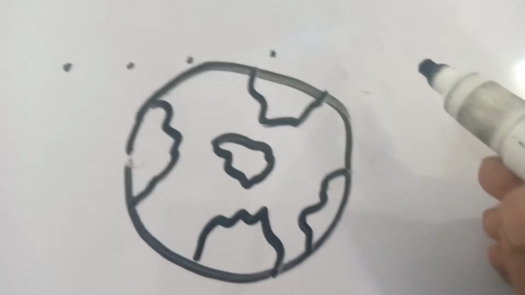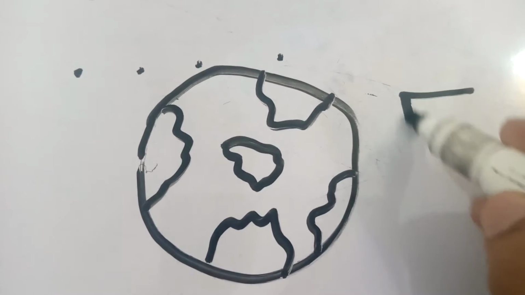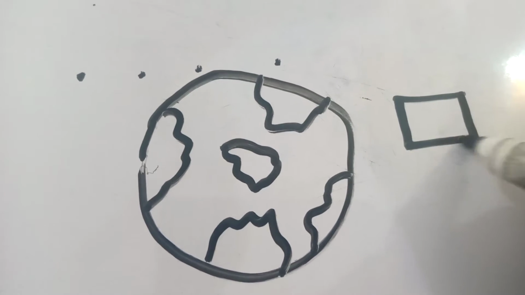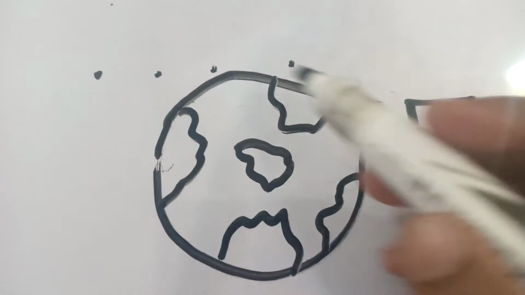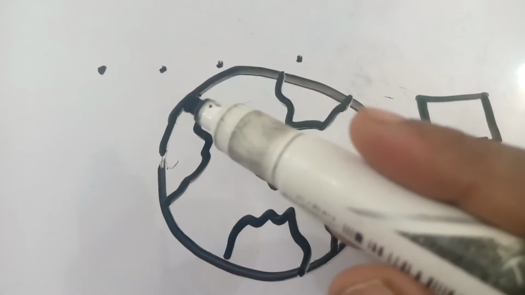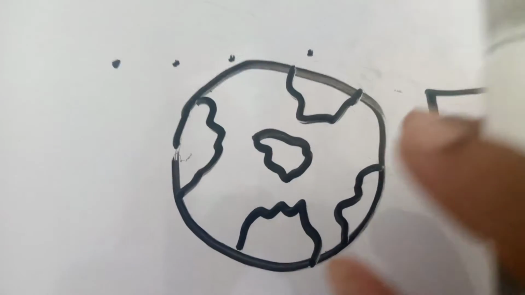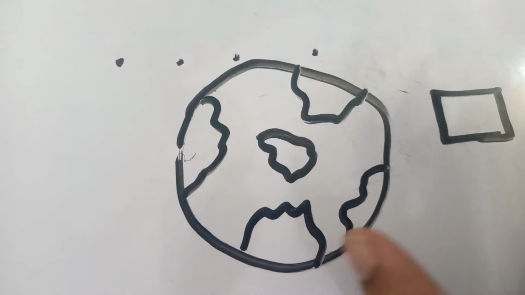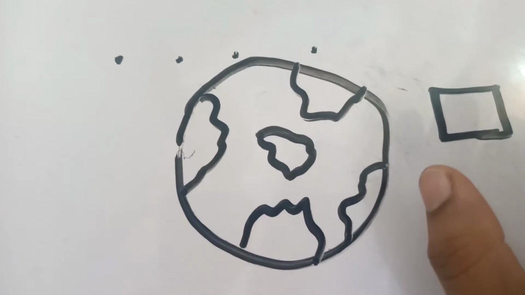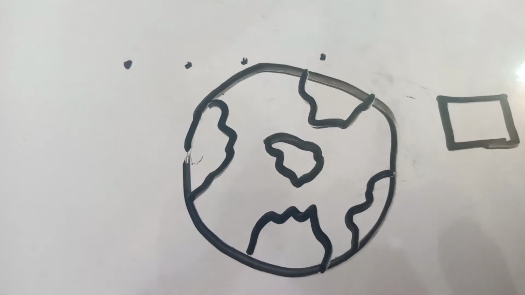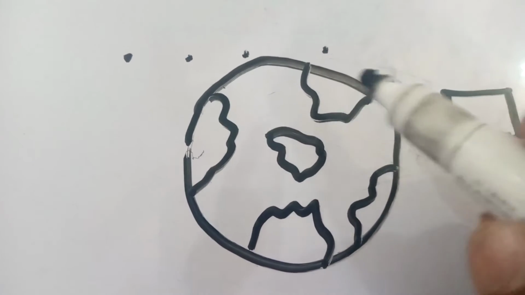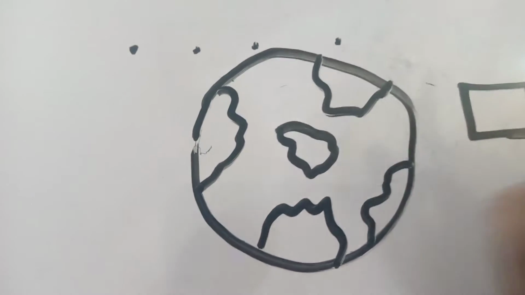Similarly, English language is the earth, right? We can say that English language is the earth, and it has many sentences, uncountable sentences, and every sentence is made of different words, right?